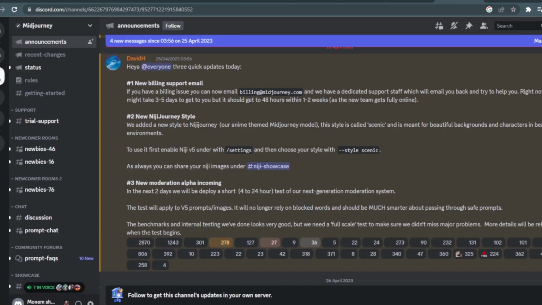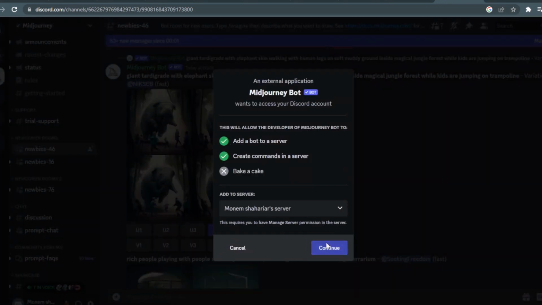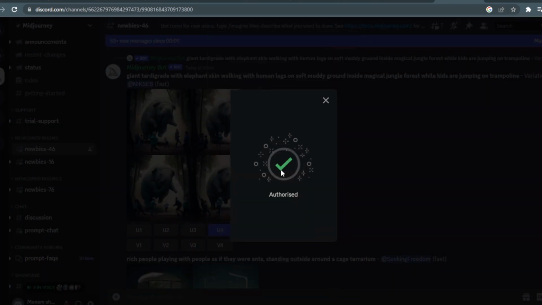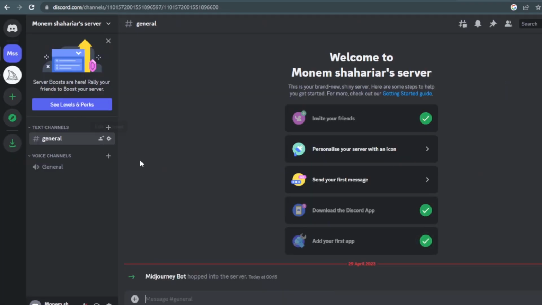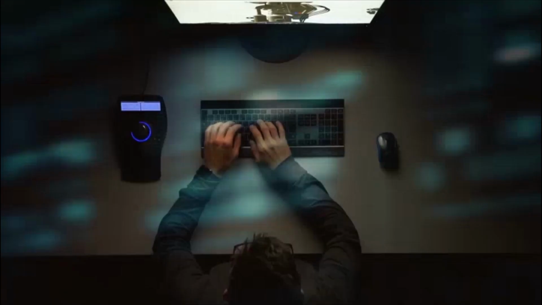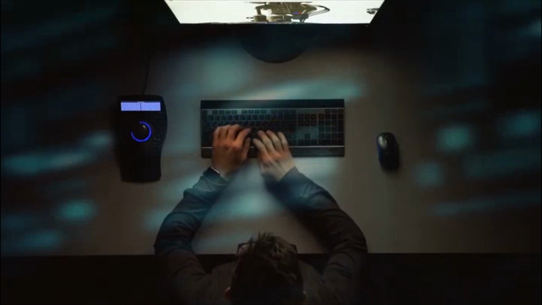Then, back on the Mid-Journey server, you can click on the Mid-Journey bot, click Add to the server, and choose the server that you just created from the dropdown. You can access your server on the left side of the screen, and this lets you generate images without having to see everybody else's images. After we've joined the Mid-Journey server in Discord, we can generate our first image.